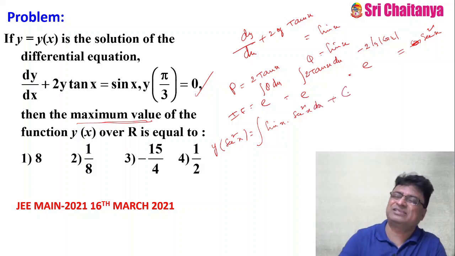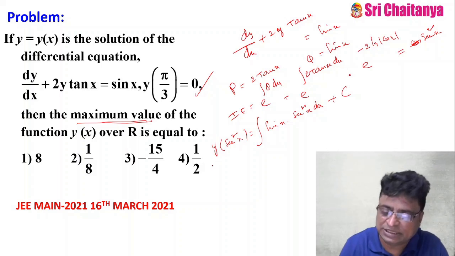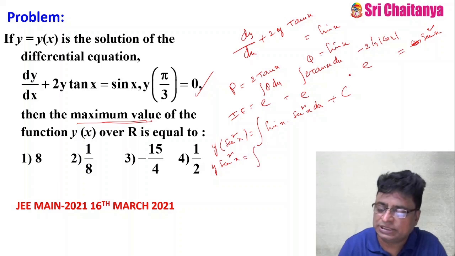This is y secant square x equal to, this I can write as secant x into tan x, I know it very well. What is the integral of secant x into tan x? That is secant x plus c.